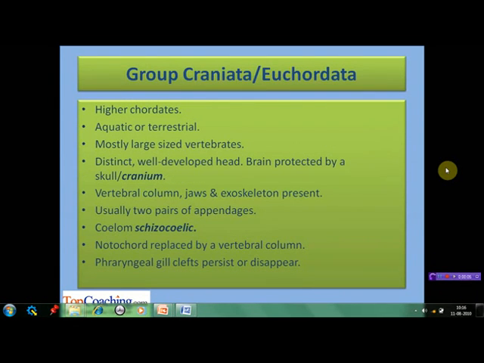The second group of Phylum Chordata is group Craniata or Euchordata. They are higher chordates which may be aquatic or terrestrial inhabitants. They are mostly large in size. As the name Craniata itself indicates, they have a distinct well-developed head in which the brain is protected by a skull or cranium. Vertebral column, jaws and exoskeleton are present. They usually have two pairs of appendages. Coelom is schizocoelic in origin, that is, it develops by the splitting up of mesoderm. Notochord is replaced by a vertebral column. The pharyngeal gill clefts persist or may disappear in the adult.